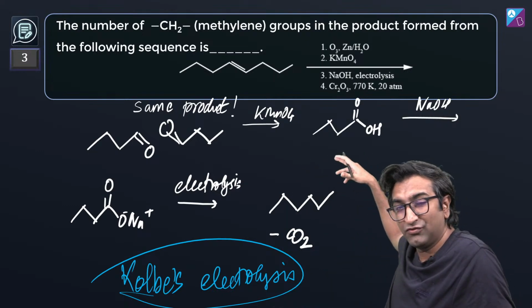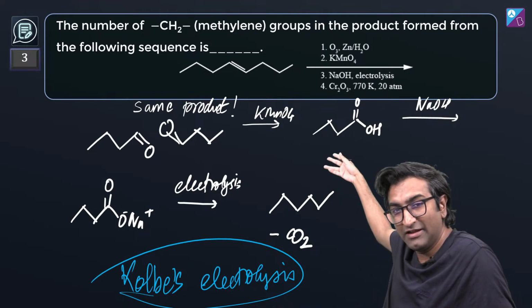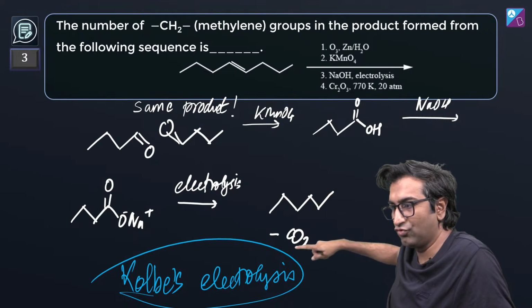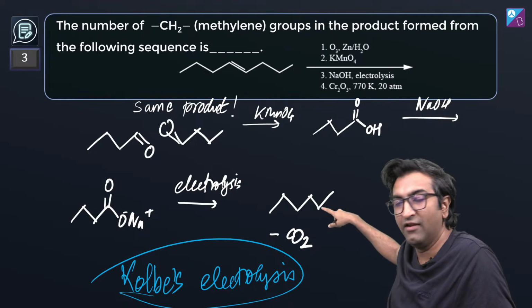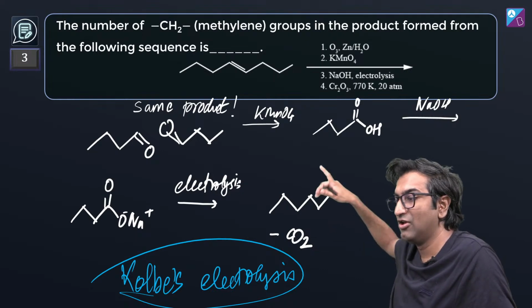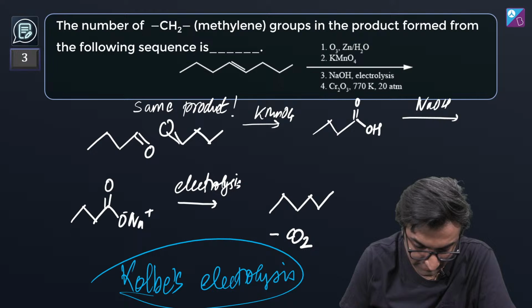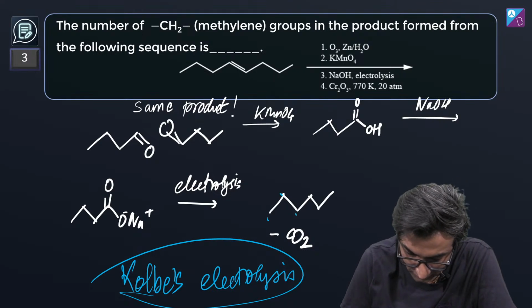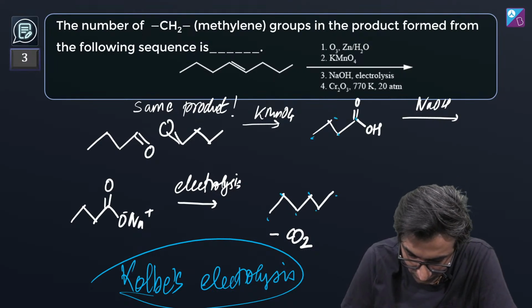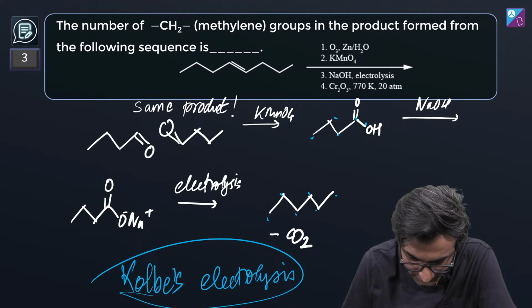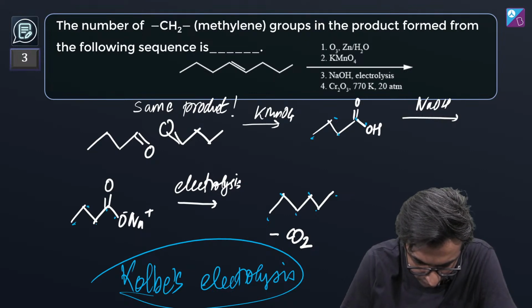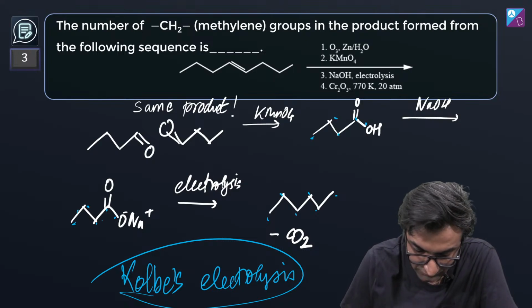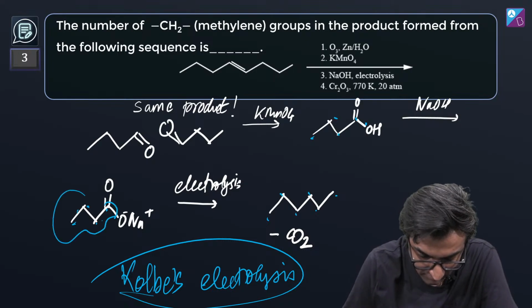The other one was the Kolbe reaction, and this one is electrolysis. So you're removing this, you're getting an alkane, okay? So you've got hexane. You see that, it's hexane, right? You start with 6. Is it 6? Does it look like 6? Let's see. 2, 3, 4, 5, 6. 1, 2, 3, 4, 5. Where did the extra come from? 1, 2, 3, 4. 1 minute. 1, 2, 3. Oh, this is what happened. 2 of them combined. This looks weird.